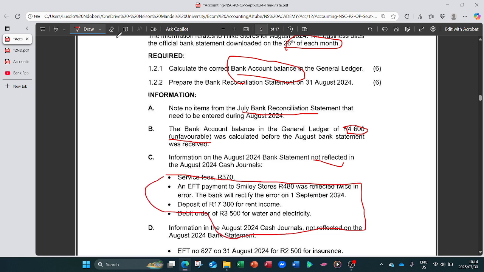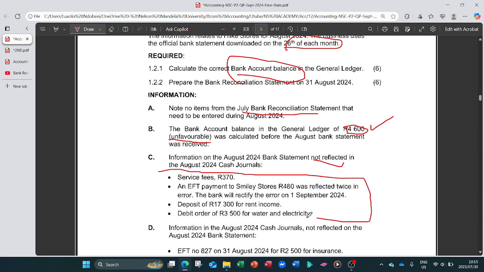That's why we record them in the cash receipt channel and cash payment channel in the bank account. So what is required there from 1.2.1 needs this information. That is why I was saying that this balance may be incorrect, because it doesn't include all these amounts that we got from the bank statement, which are not part of the cash channels.